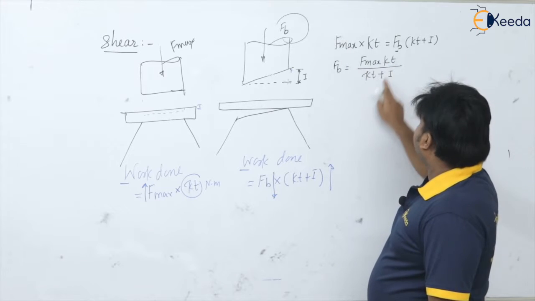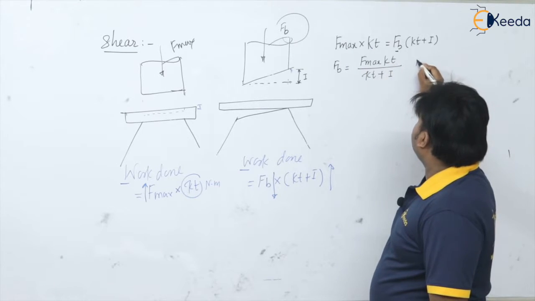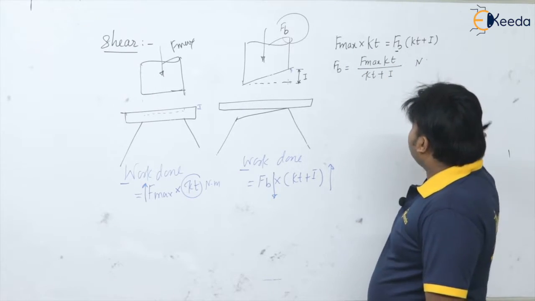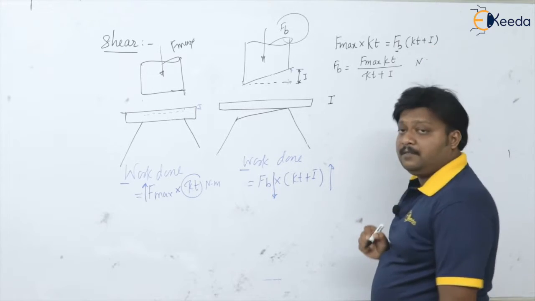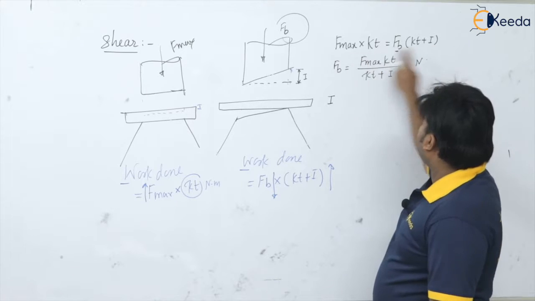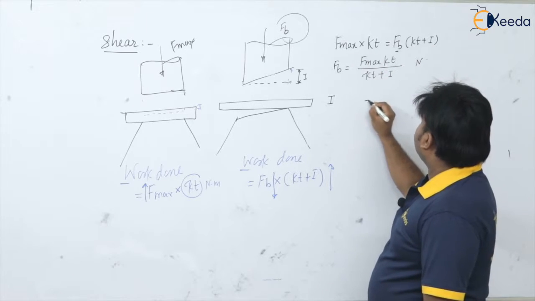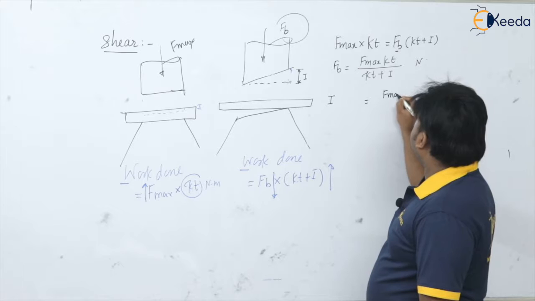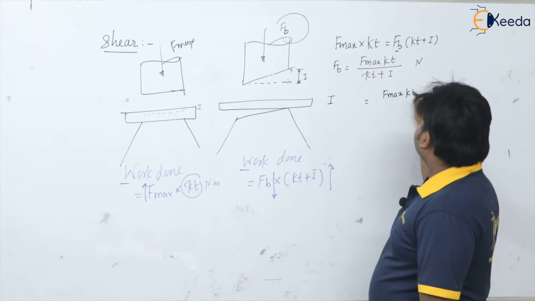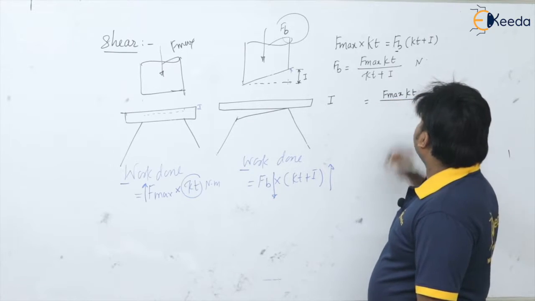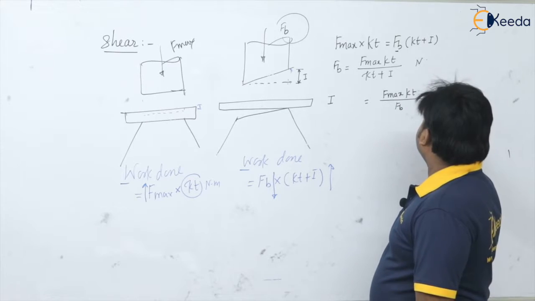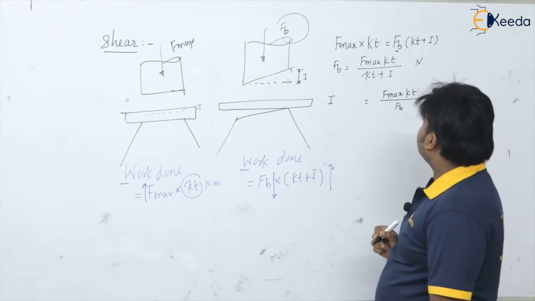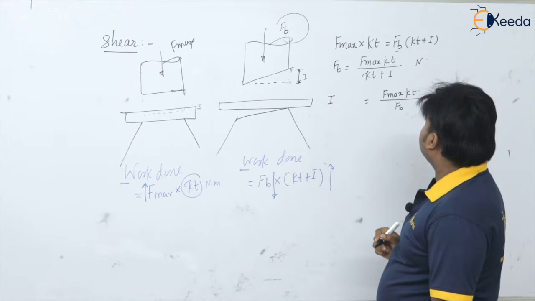F max KT divided by KT plus I times Newton. Or sometimes if anybody asks you to calculate this value of shear provided, how to calculate? Then write for I, that is F max KT divided by FP minus KT, isn't it?